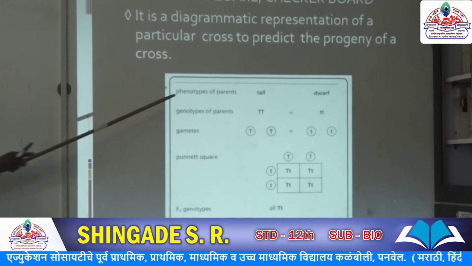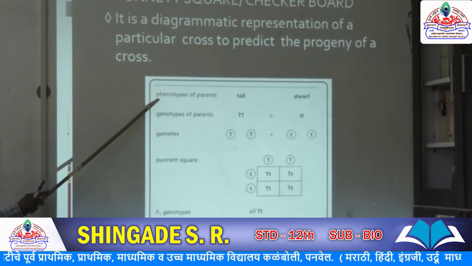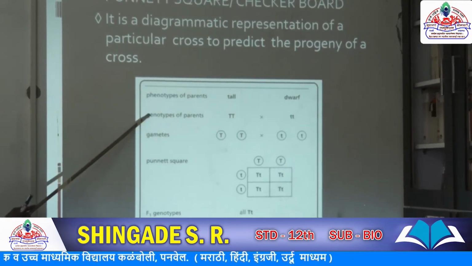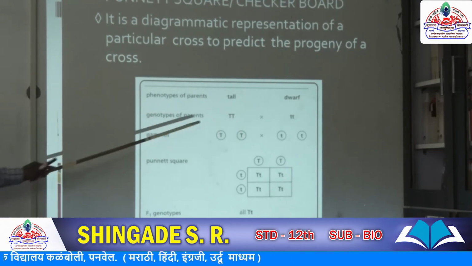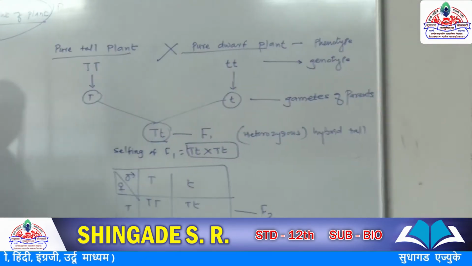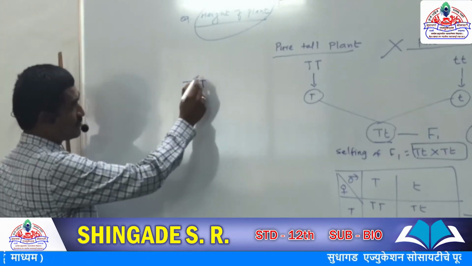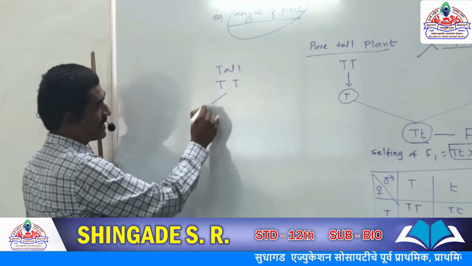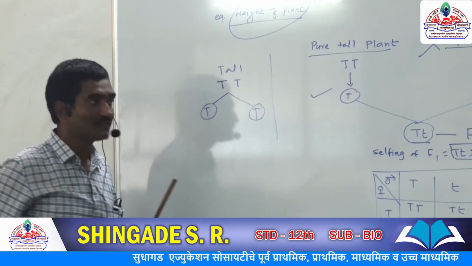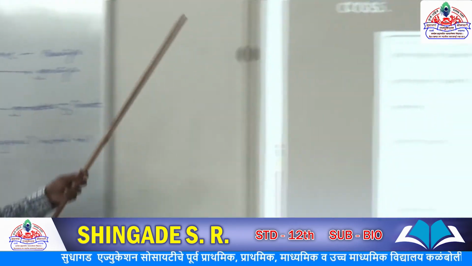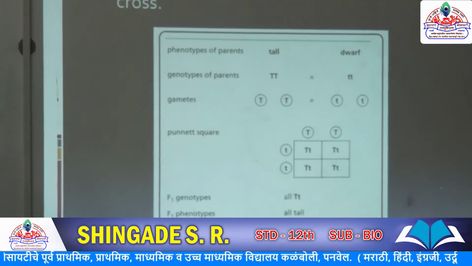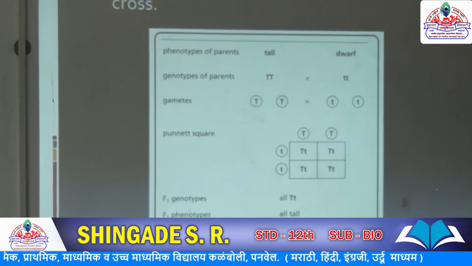These are the parents, tall and dwarf, which is the phenotype of parents. Tall is capital T, dwarf is small t, these are the genotypes. We can express the gametes like this. Suppose this is a tall, we can express the gamete like this, or like this also. With the help of the checkerboard, we can show a particular cross, either monohybrid or dihybrid.